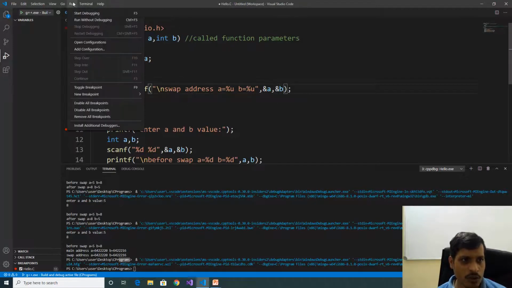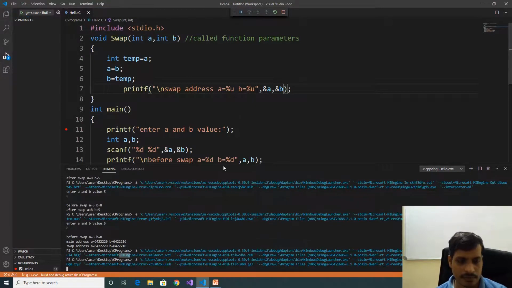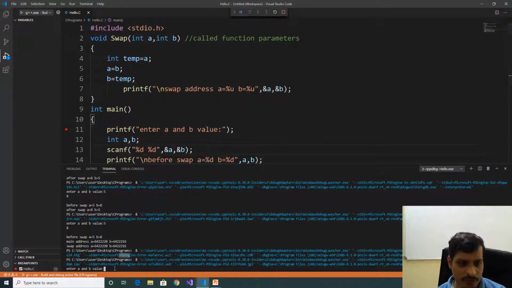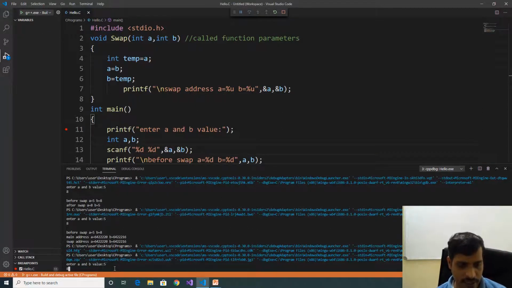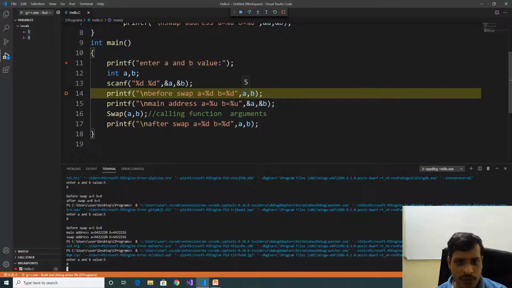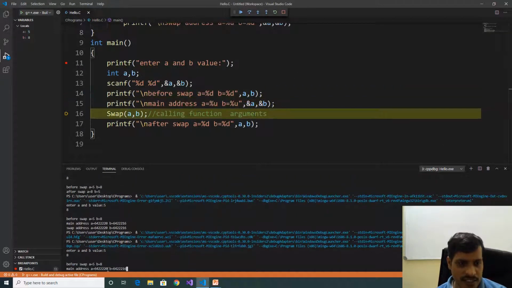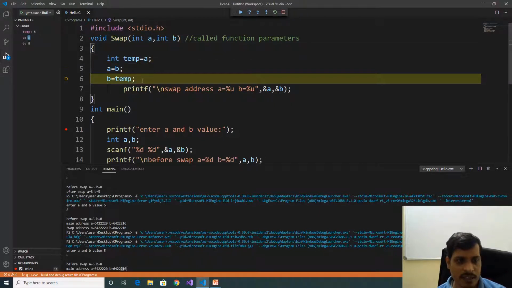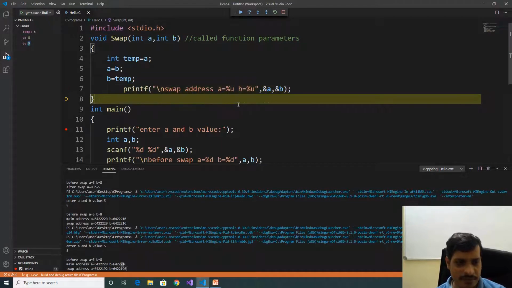Debug this code. Go to Run, click on Start Debugging. F11. Here we need to read input values. 5, enter, 8. Here A is equal to 5, B is equal to 8. Here addresses in main function are 220, 216. Call swap function. Here A, B, let us swap the values. If we check the addresses, here swap addresses are A is equal to 192, B is equal to 196. If you compare main addresses and swap addresses, both are different.